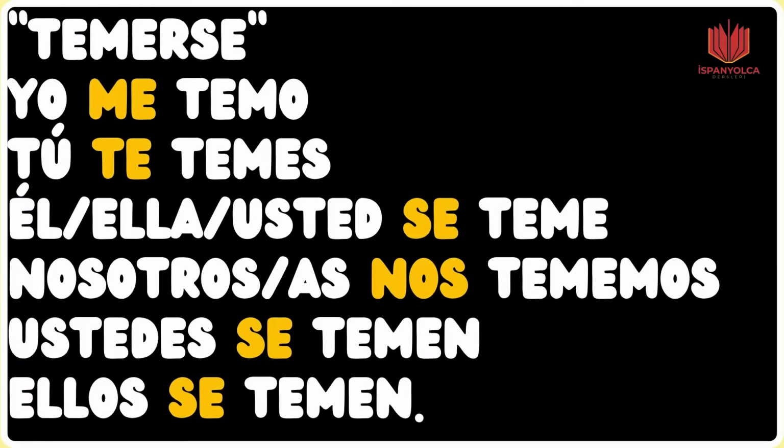Here we have another example I mean. This verb temerse will be to be afraid of oneself. Okay, let's check its conjugation, but as you can see it is basically the same, right? Subject, pronoun, and the verb conjugated in this case in the present tense. Okay, let's check it out. Yo me temo, I am afraid of myself.